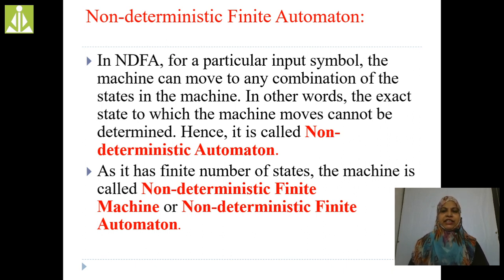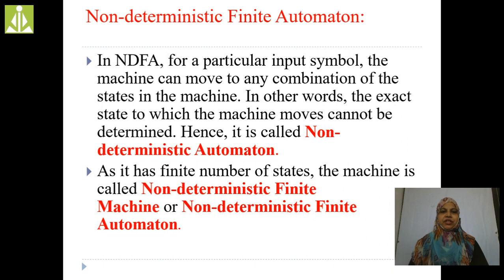In the previous session, we discussed the different types of finite automata. The first one is deterministic finite automata, the second one is non-deterministic finite automata. In deterministic finite automata, what are the various tuples you are going to use? What is the transition function of the DFA? And how is a string accepted by the finite automata?